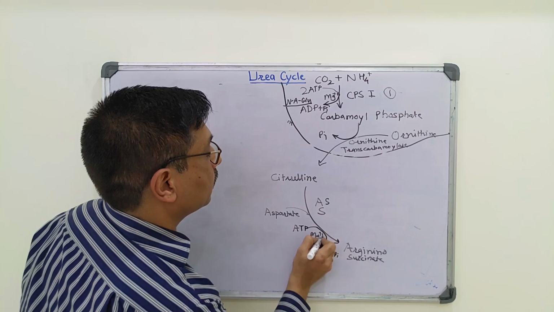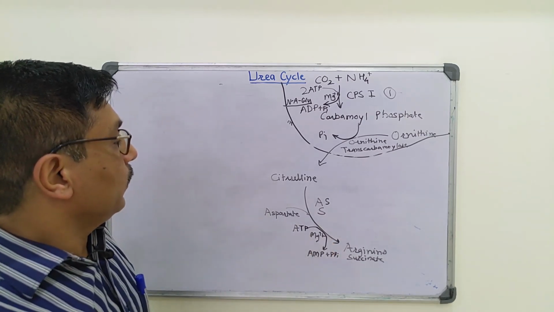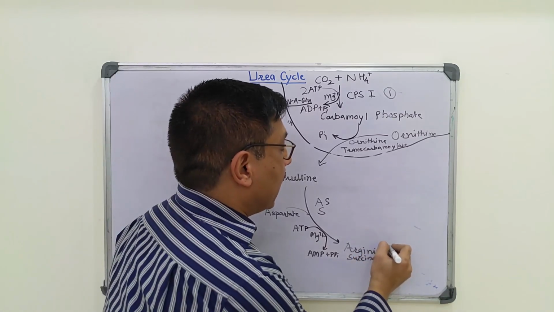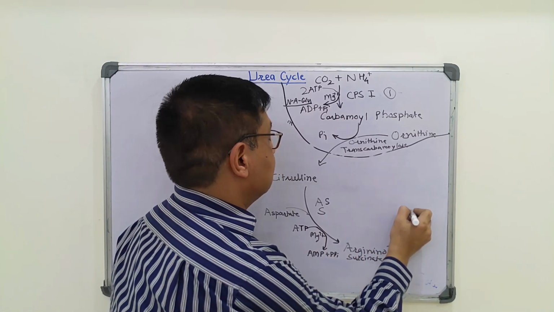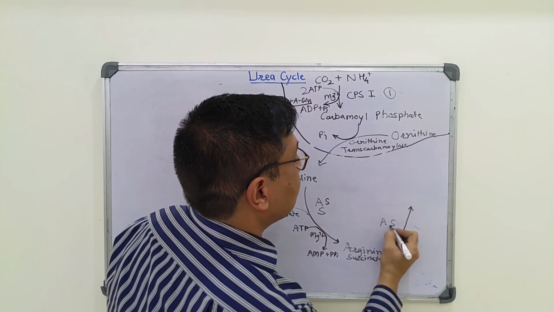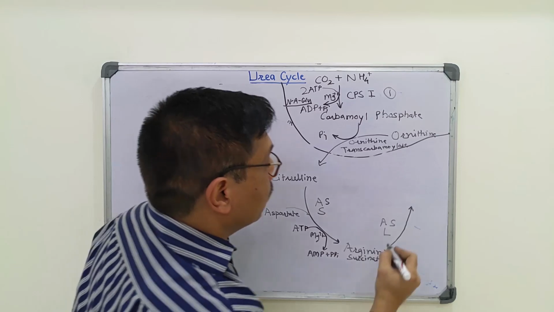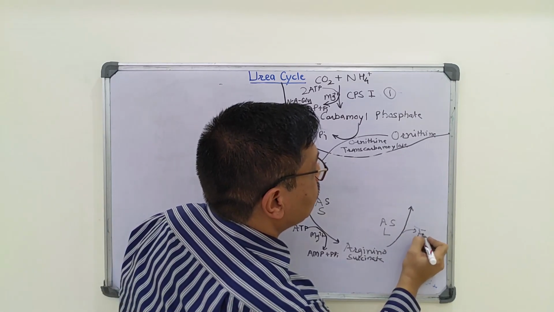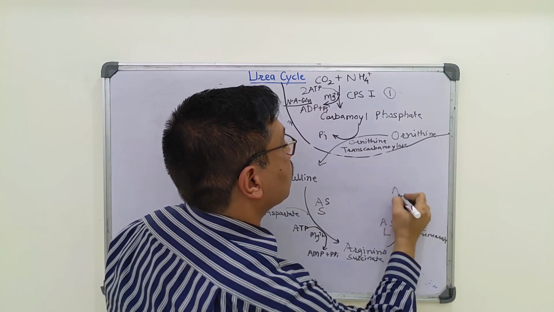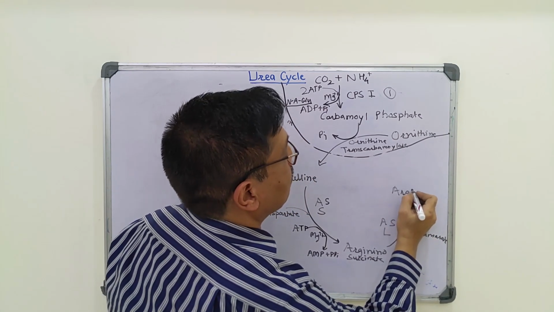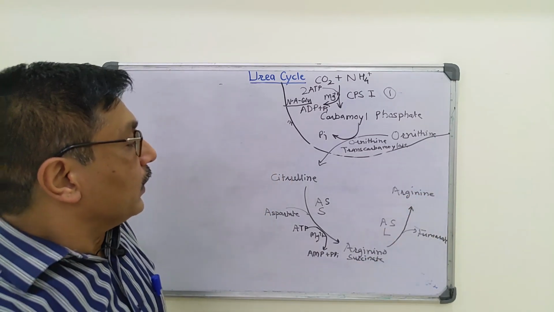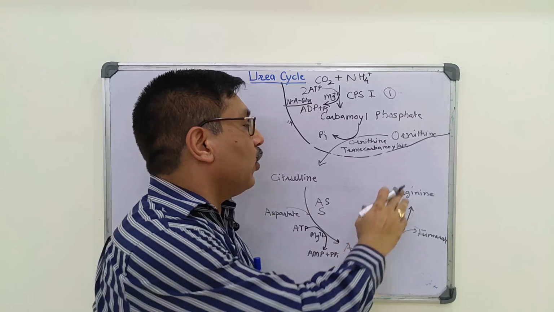Mg2+ is required here. Now this argininosuccinate is acted upon by argininosuccinate lyase to liberate fumarate and arginine. This is the only reversible reaction of urea cycle.